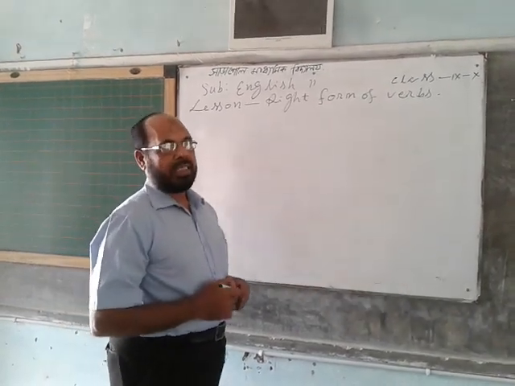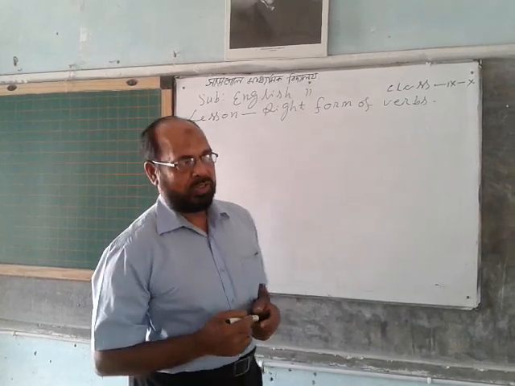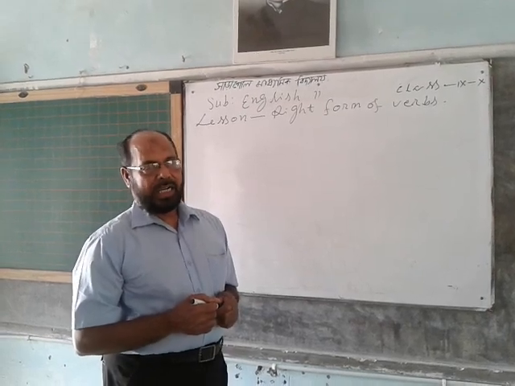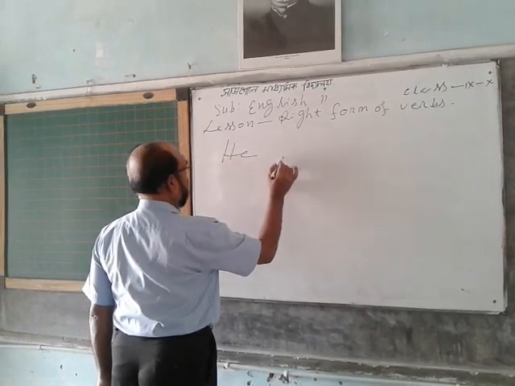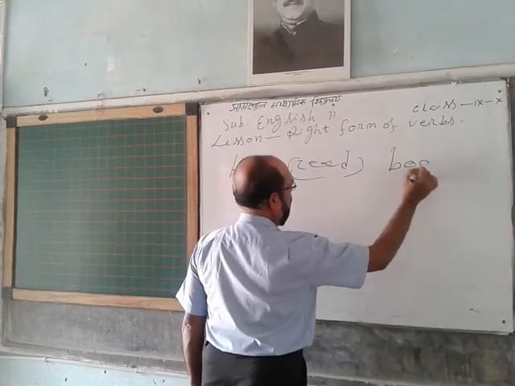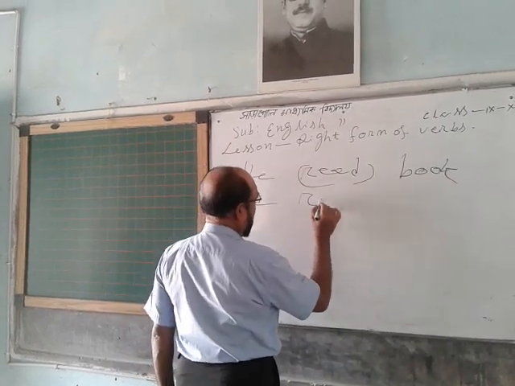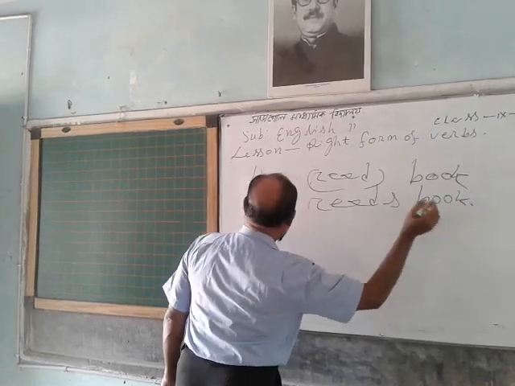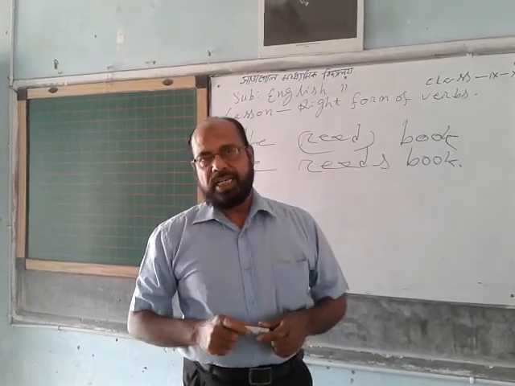Listen first. If the sentence is in the present tense and the subject is third person singular number, you will use s or es after the verb. The example: He read book. You will have to use only s: he reads book.